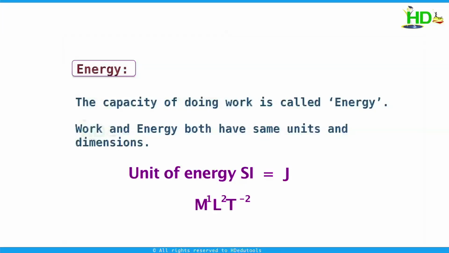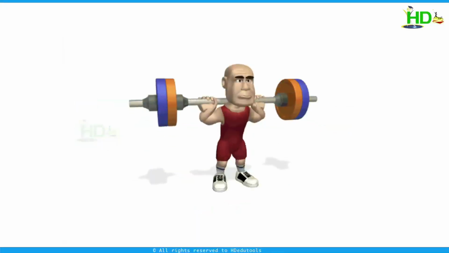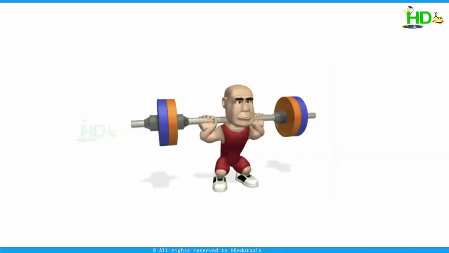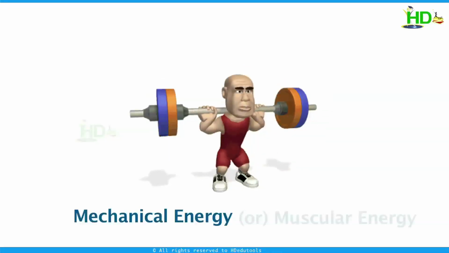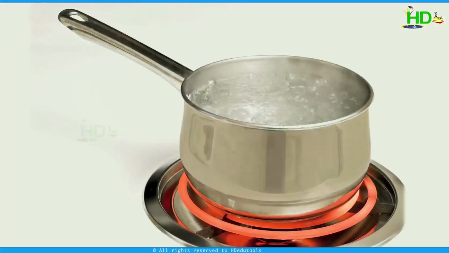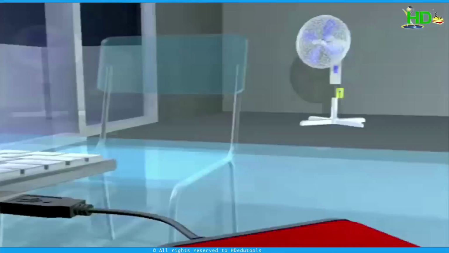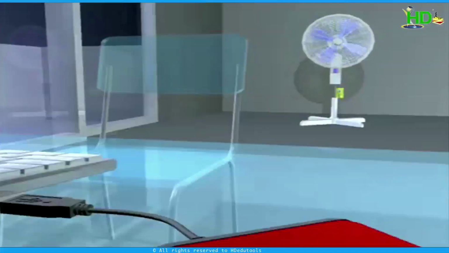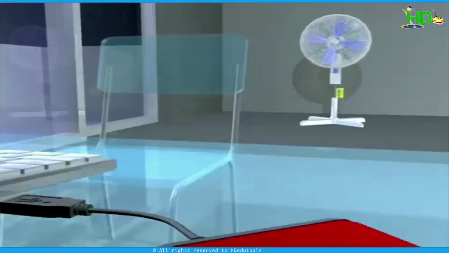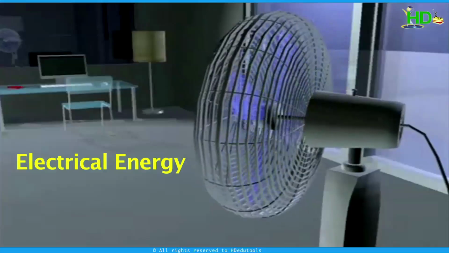In nature, we can find energy in so many forms. Suppose we consider a man lifting an object. Which kind of energy is being used? Yes, mechanical energy or muscular energy. Water boiling: because of heat energy, water boils. A fan is rotating. Due to the rotation of the fan, we get mechanical energy, but the fan does work because of electrical energy.